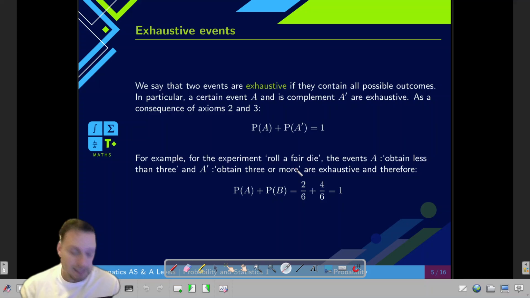And if you look at it, here you can see that the probability of the first event will be 2 out of 6 because we have two outcomes that are favorable to obtaining less than 3. This will be 1 and 2. And then 3 or more could be 3, 4, 5, or 6. So we have 4 outcomes out of 6. If we add these two fractions together, we are getting a 1. So from there, you can see that these events are mathematically exhaustive.